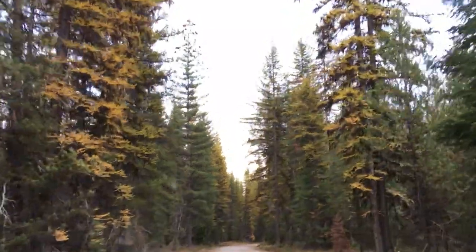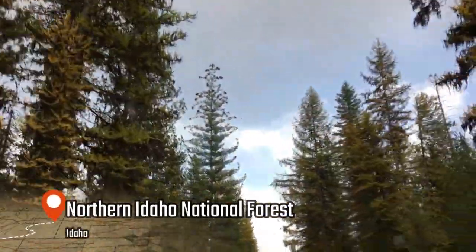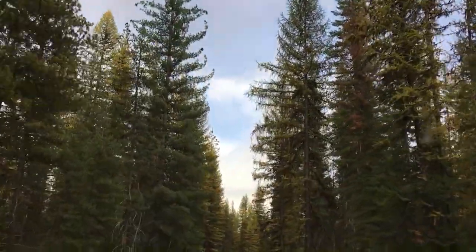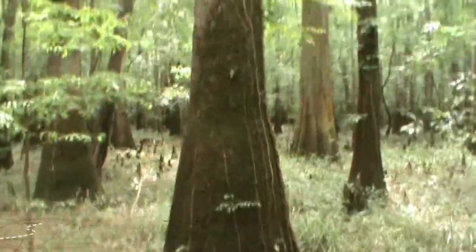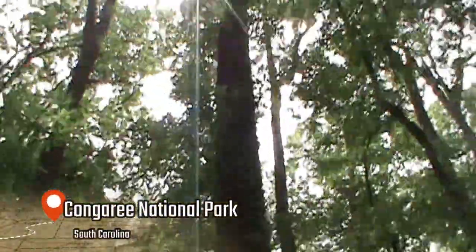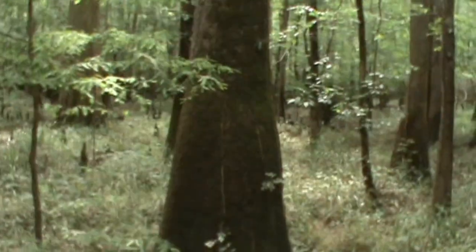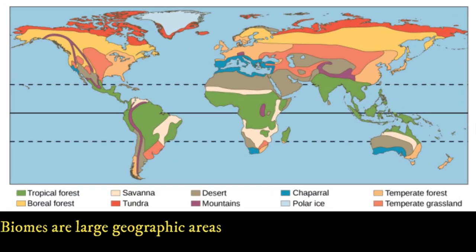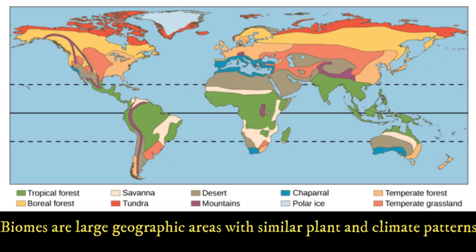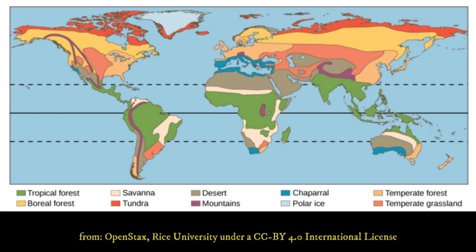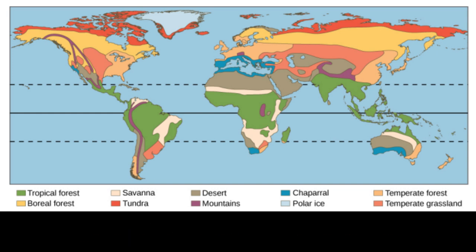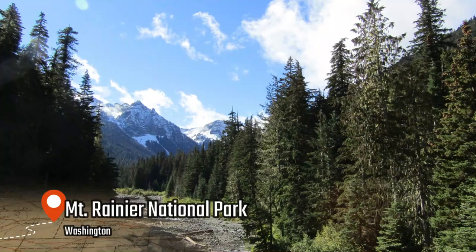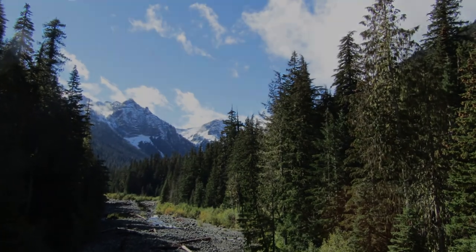And the last major ecosystem is a terrestrial ecosystem, which are found on land and take up a little over 23% of Earth's surface. These are also known as biomes. These are large geographic areas with similar climate and dominant plant life. And while many biologists classify terrestrial ecosystems into 8 biomes, there is so much diversity of ecosystems within each of these biomes. For example, the biome of the Pacific Northwest is called a temperate forest.